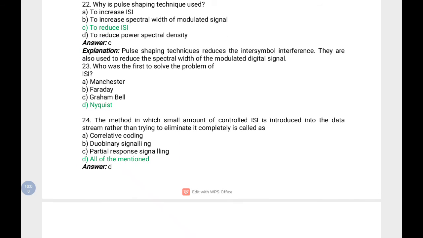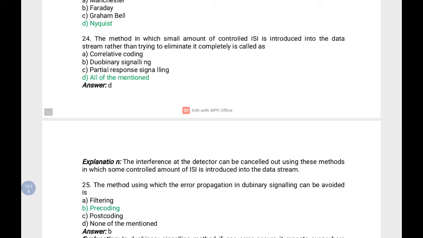And the method in which a small amount of controlled ISI is introduced into the data stream rather than trying to eliminate it completely is called correlative coding, duobinary coding, or partial response signaling. So all the mentioned choices use the technique of introducing a small amount of intersymbol interference into the data stream and eliminating it finally.